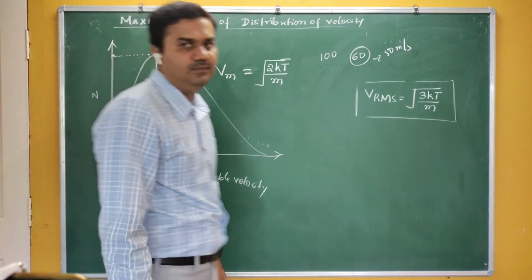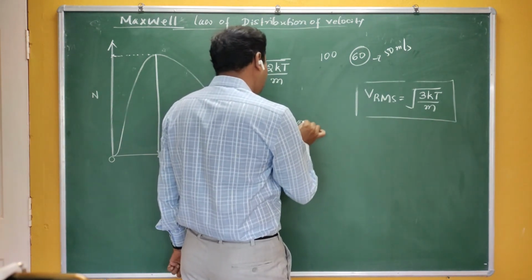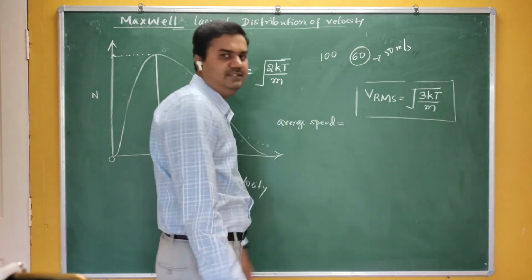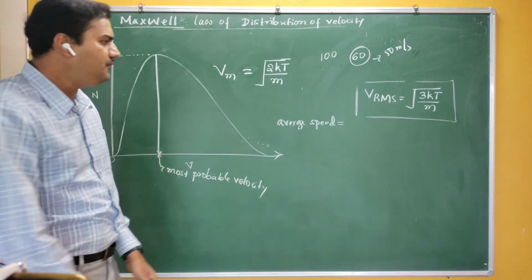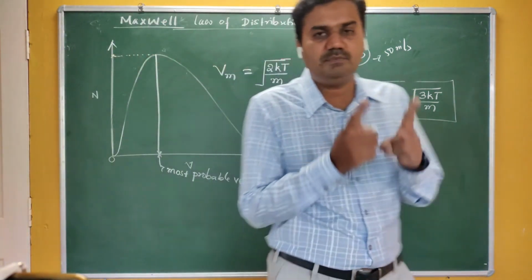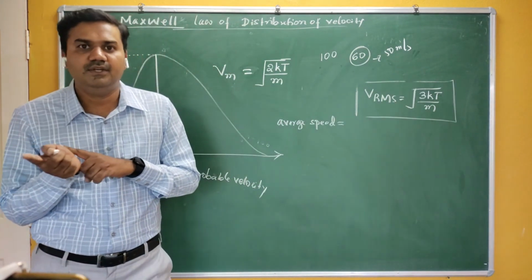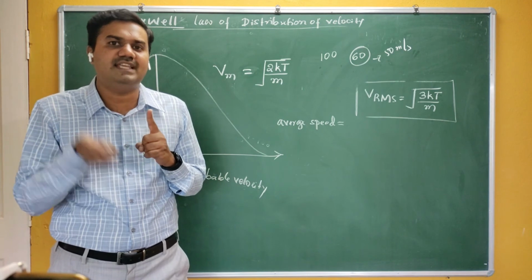There is one more, that is average speed, not average velocity. You can't call it average velocity. What is the average velocity of a gas molecule? It is 0. What is the difference between speed and velocity? Speed is a scalar quantity, velocity is a vector quantity. When you consider the velocity, you have to take both magnitude as well as direction.